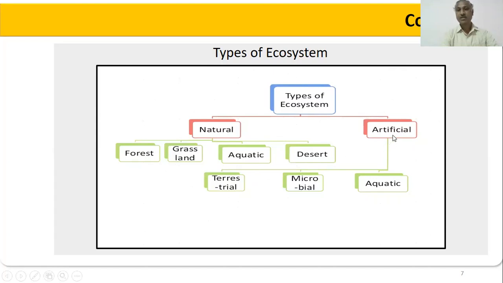In the artificial ecosystem, we have terrestrial, microbial, and aquatic ecosystems. The aquatic ecosystem is related to water. Terrestrial and microbial we will discuss in the forthcoming slides. This image gives the complete information about the different types of ecosystems.